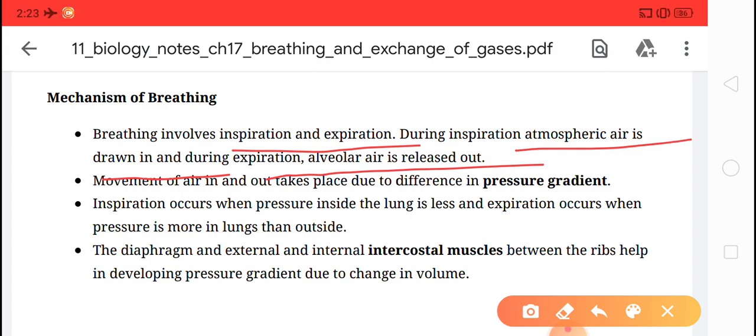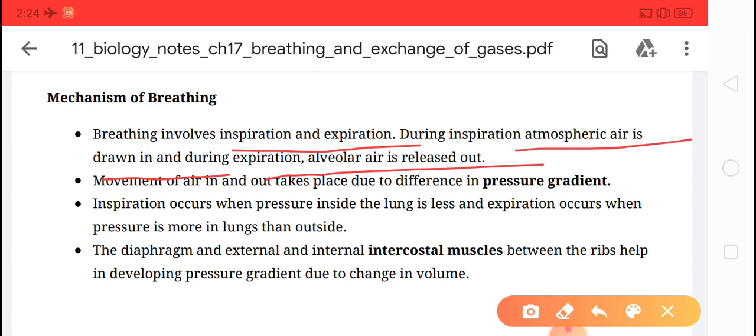So inspiration, children, is very simple, very easy. In inspiration, oxygen rich air comes inside, and intrapulmonary pressure is less than atmospheric pressure. And during inspiration, that is an important point, children, the diaphragm moves down and the chest cavity increases. Okay, remember this point.